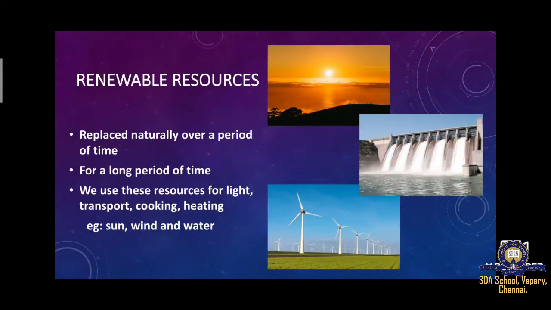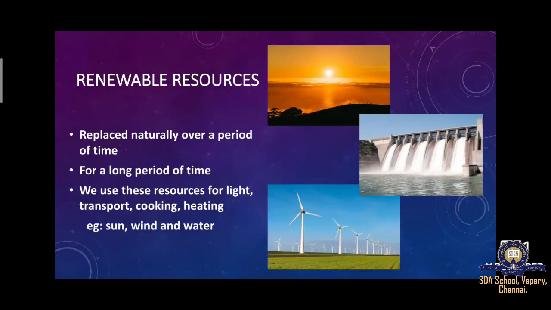Since the beginning of human life itself, we have been using these resources for light, transport, cooking and heating. From where do we get light naturally? Yes, the sun is the source of light. The examples of renewable resources are sun, wind and water.